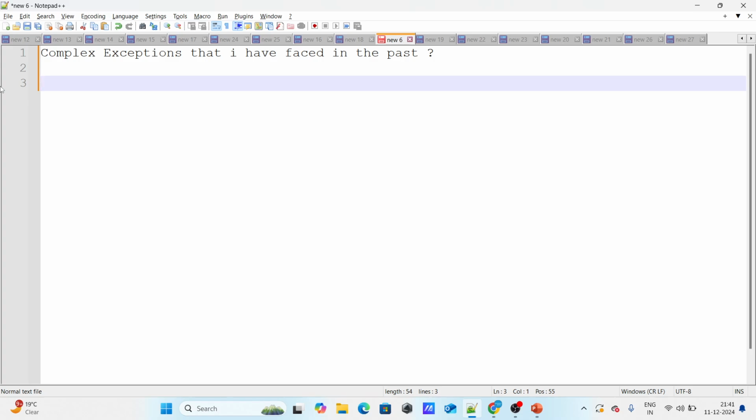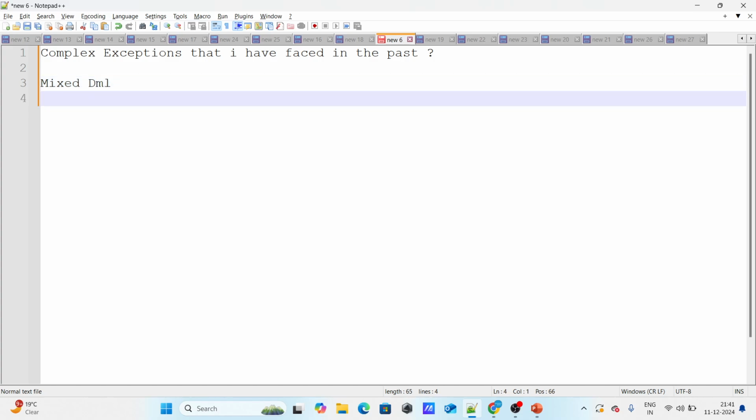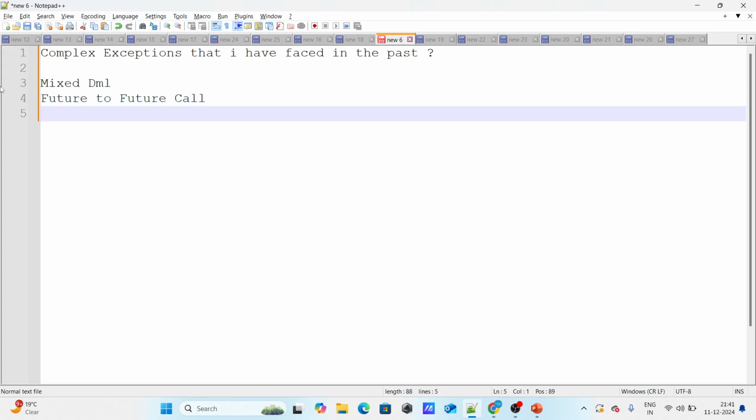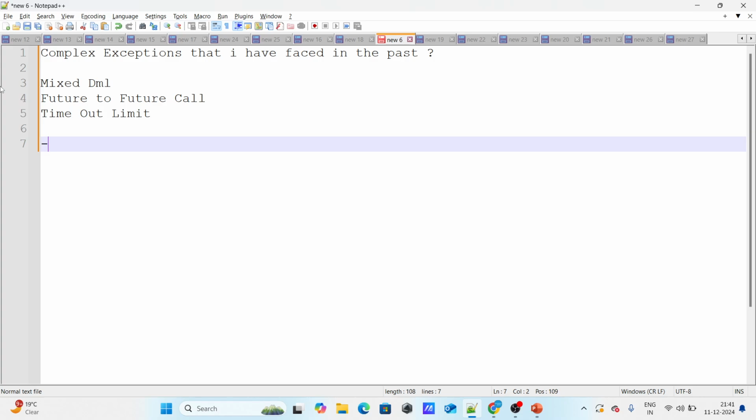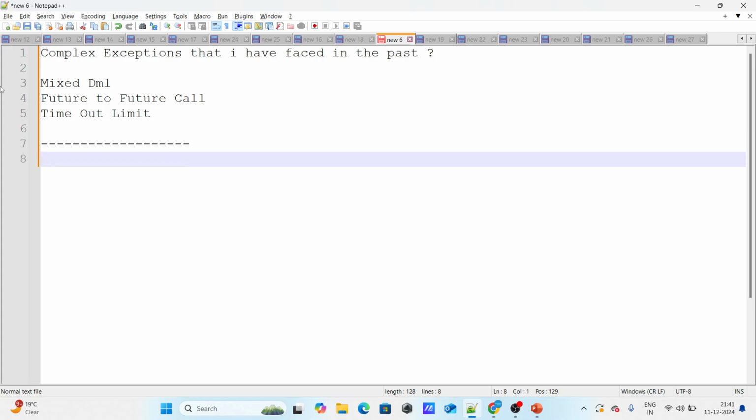A few of the exceptions I mention are mixed DML, future to future call, right? And another one is timeout limit, right? So these are the few errors that I usually say. Using this, I always form a scenario behind it, like in which scenario I did face this issue, so that I get more control over the interview, as it's an open-ended question.